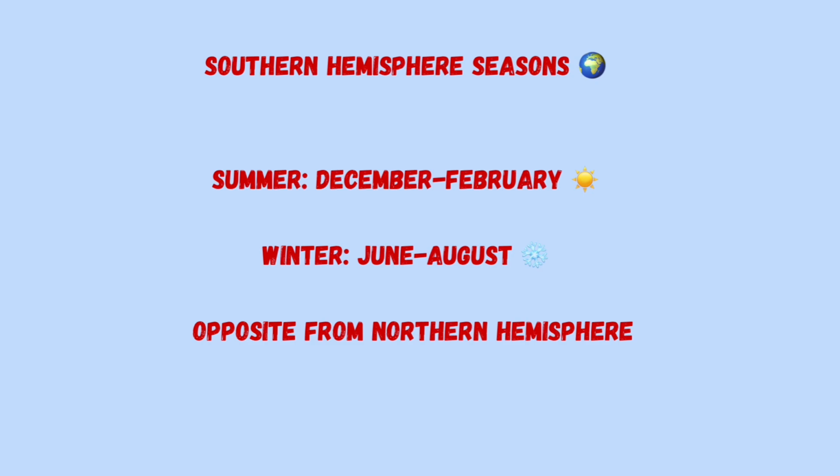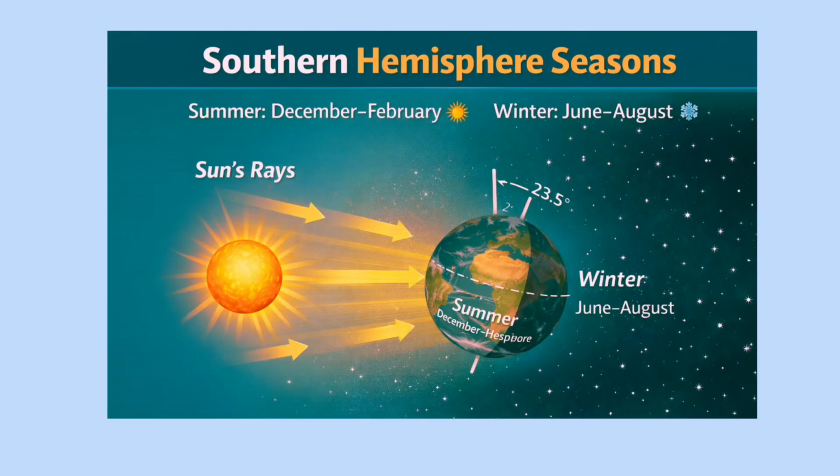Next is southern hemisphere seasons. The southern hemisphere is the half of the Earth south of the equator. So seasons are opposite to the northern hemisphere. Summer is from December to February, autumn March to May, winter June to August, spring is September to November. So we can say when it is summer in the northern hemisphere, it is winter in the southern hemisphere, because the Earth's tilt changes how sunlight reaches each half.